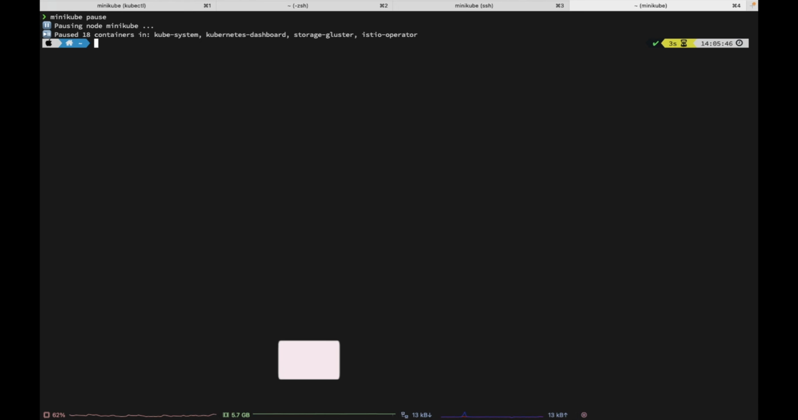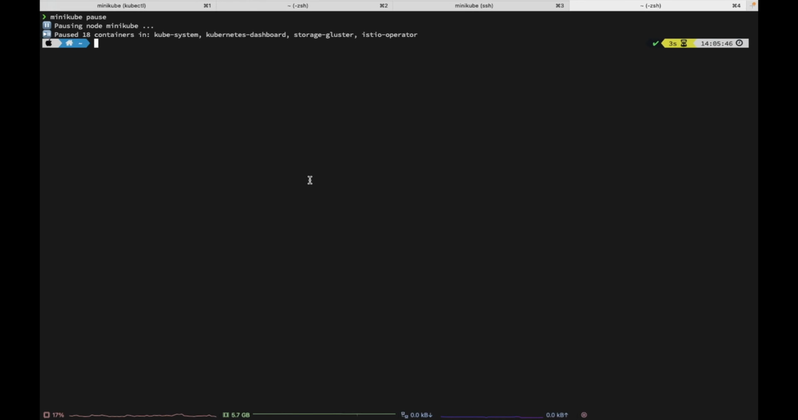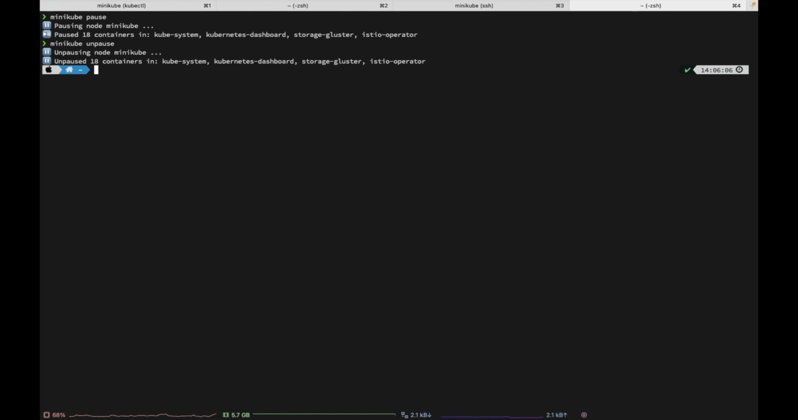Now we can see that it is pausing node minikube, and it has paused 18 containers in kube-system, dashboard, operator and storage cluster. If you want to unpause the Minikube instance, you can use this minikube unpause command.